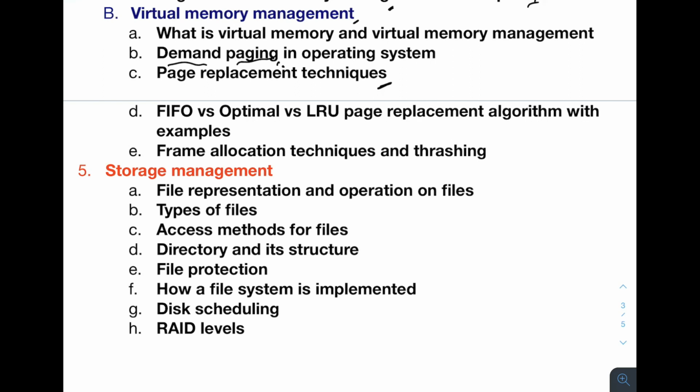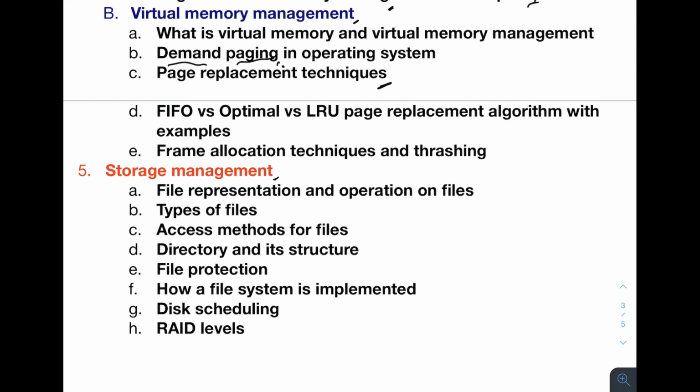Then we will go to page replacement techniques. There are various page replacement algorithms, and we will go through them. We will take examples to make you understand what these page replacement algorithms are: FIFO, optimal, LRU. And at last we will go to storage management.